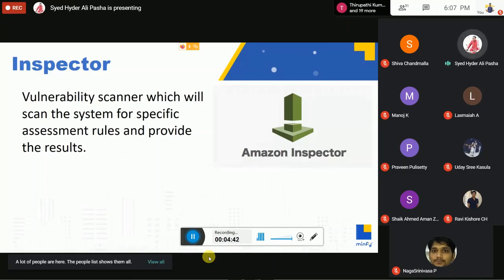Based on the results, we will configure our VMs and then deploy the changes. It relies on an agent installed on the server to scan the server. So there will be an Inspector agent installed in the EC2 instance. Through that agent, the Inspector will communicate and then provide the results.